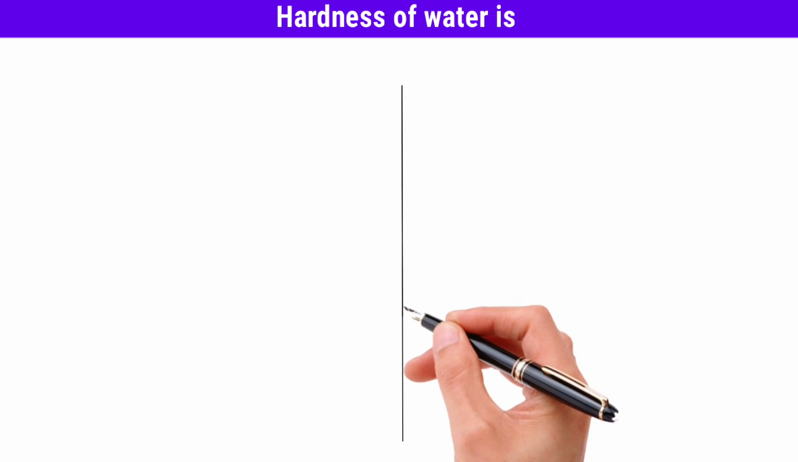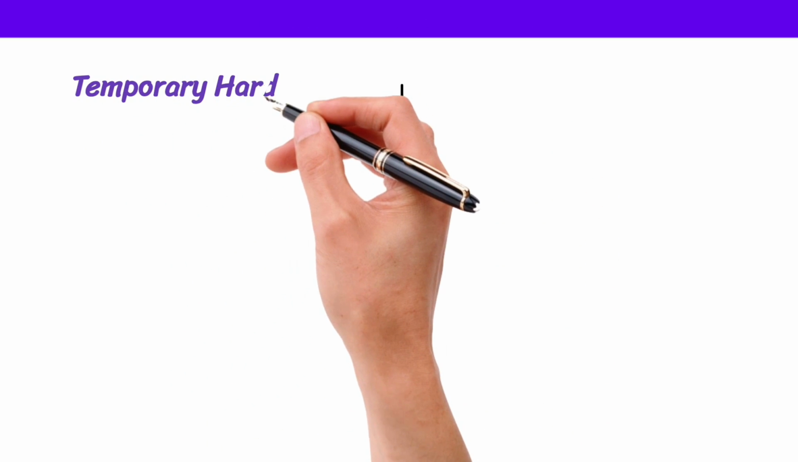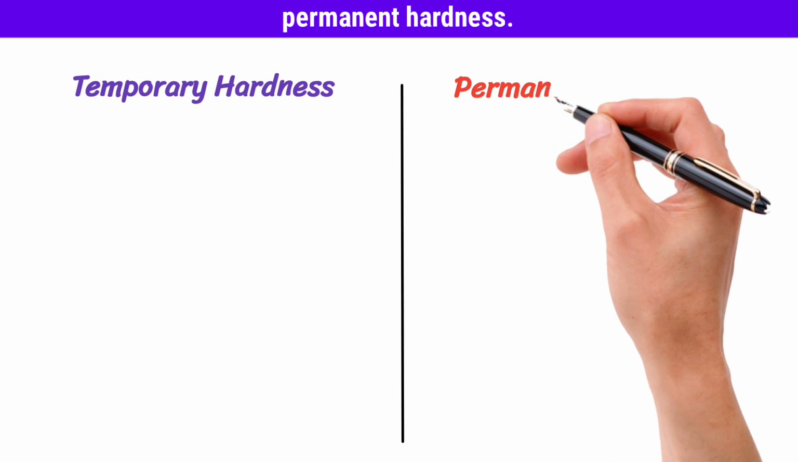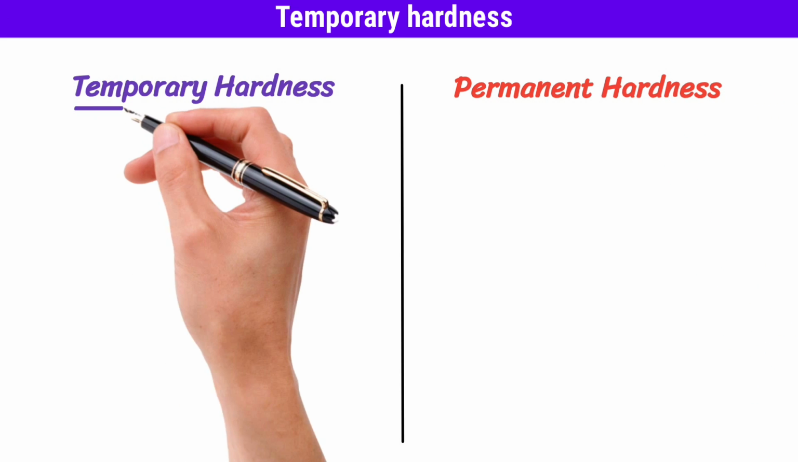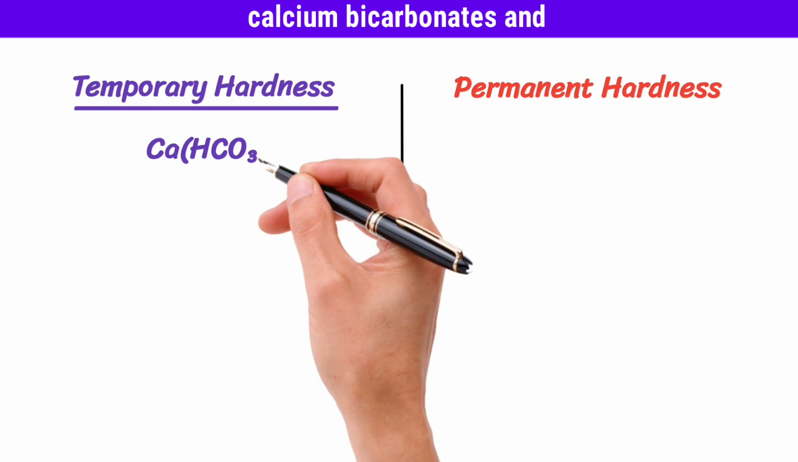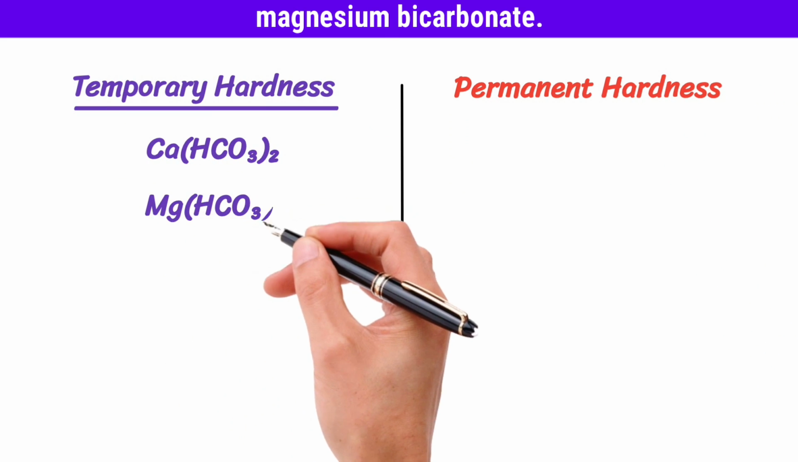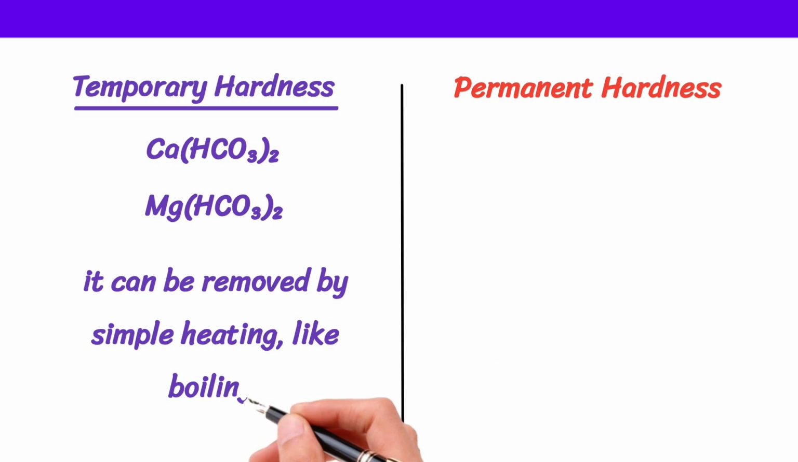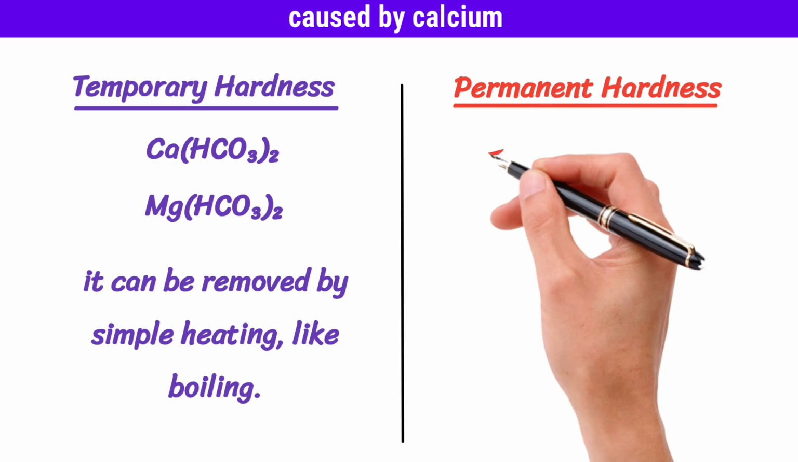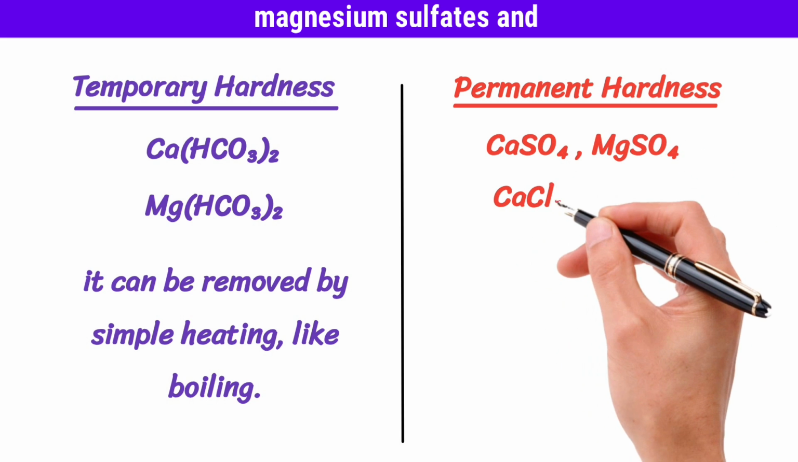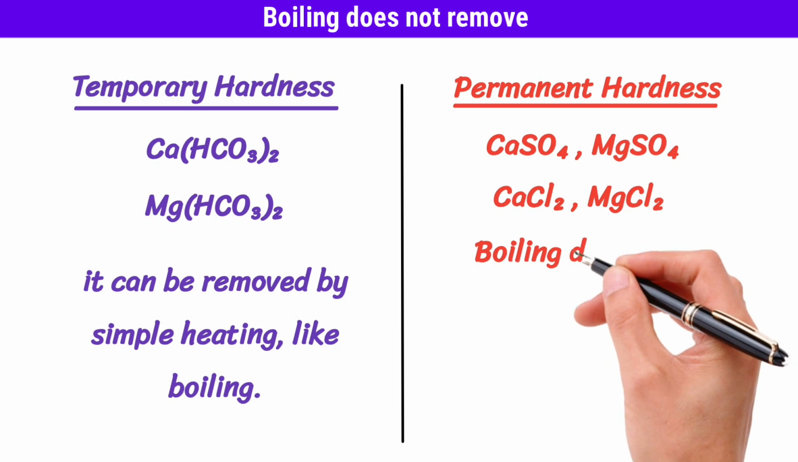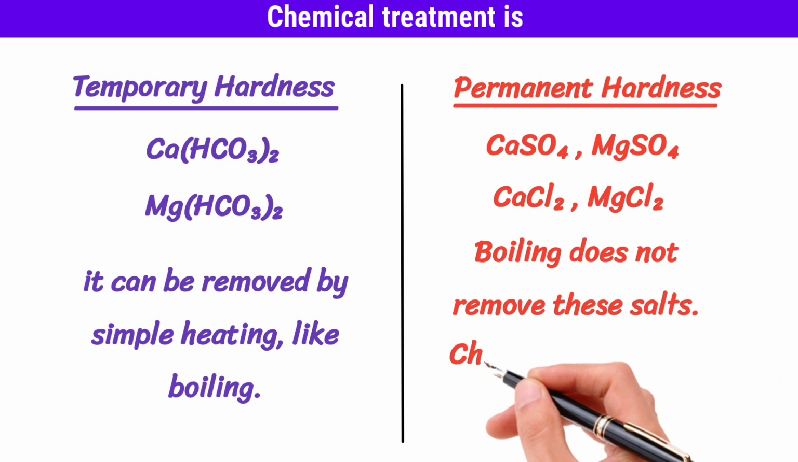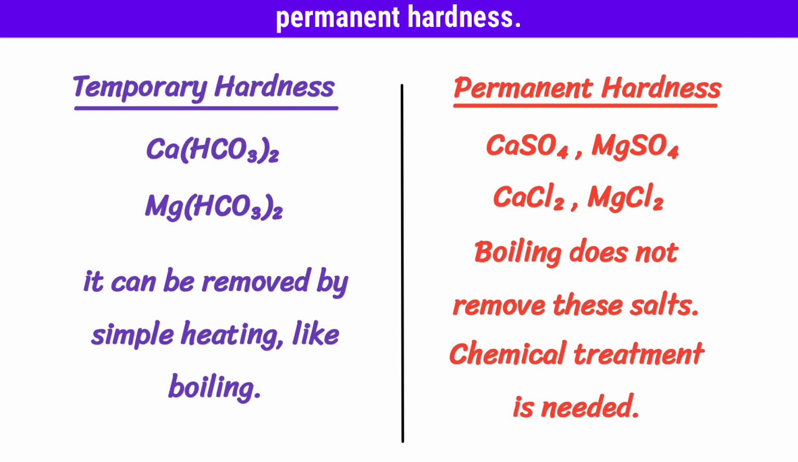Hardness of water is further divided into two types: temporary hardness and permanent hardness. Temporary hardness is caused by dissolved calcium bicarbonate and magnesium bicarbonate. It can be removed by simple heating, like boiling. Permanent hardness is caused by calcium and magnesium sulfates and chlorides. Boiling does not remove these salts. Chemical treatment is needed to remove permanent hardness.